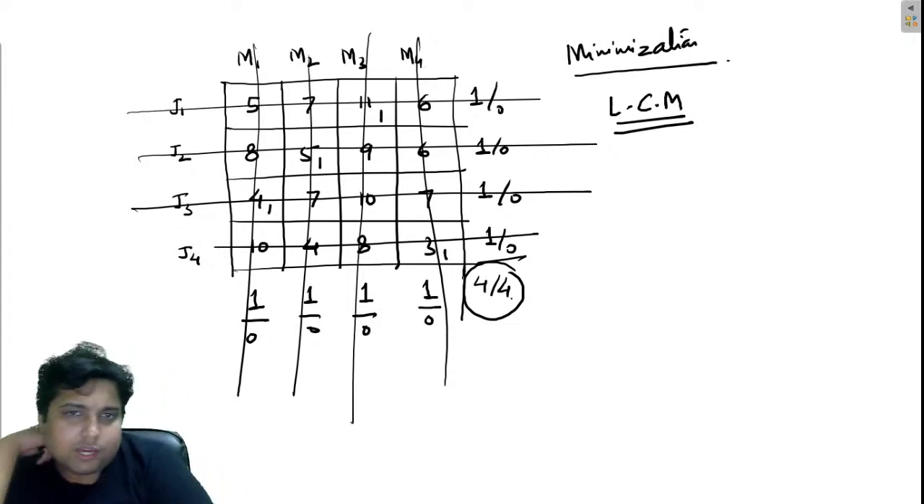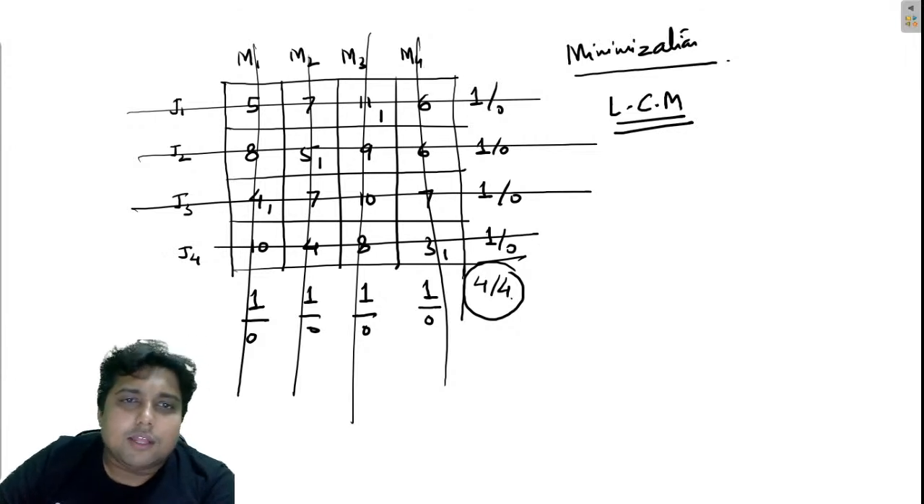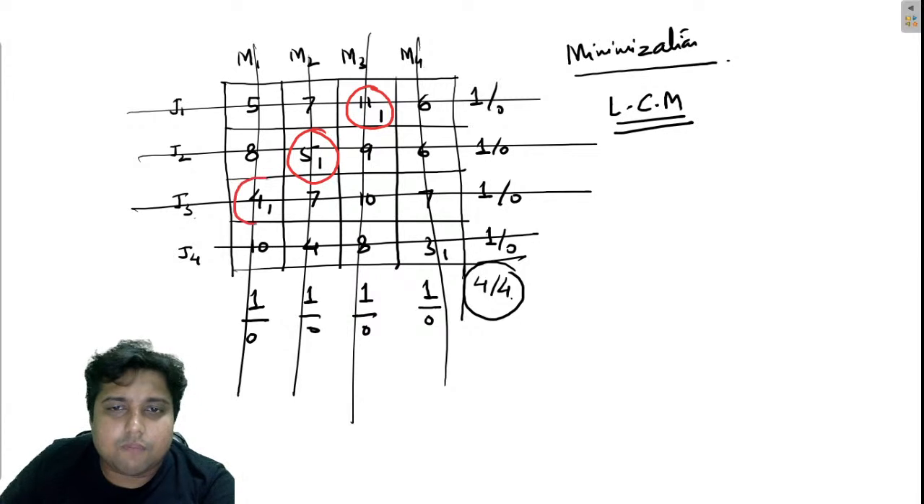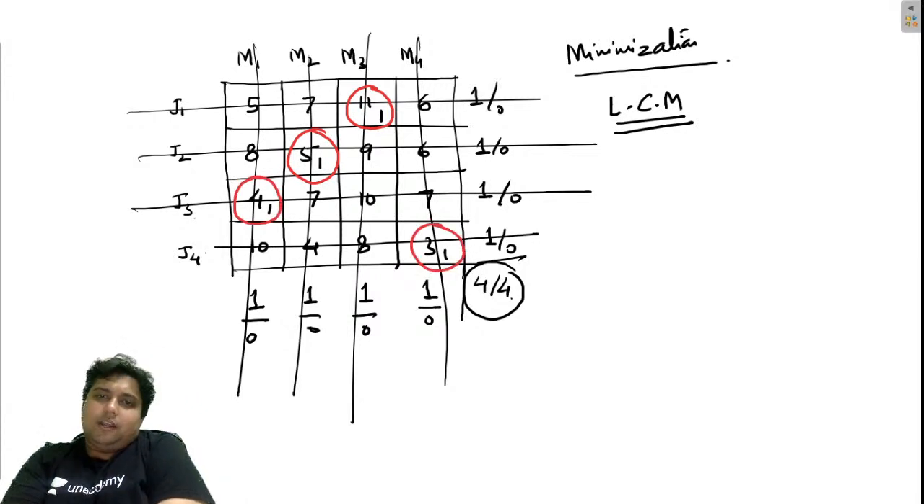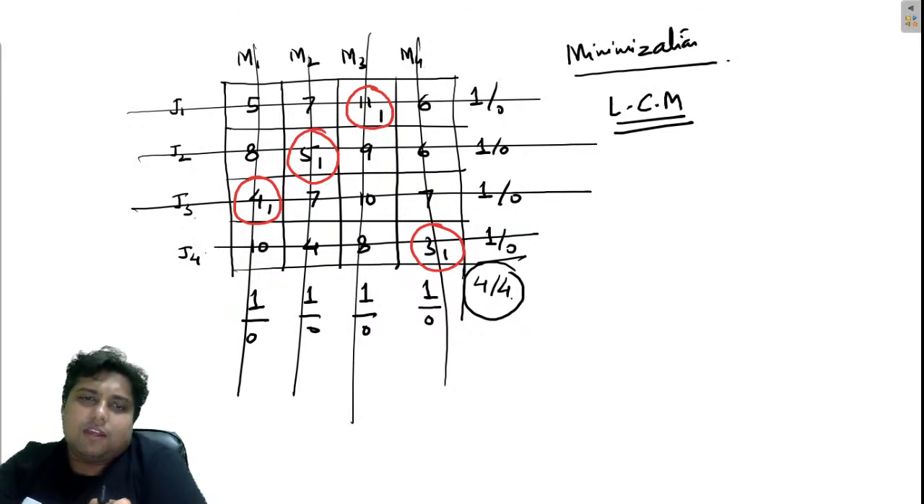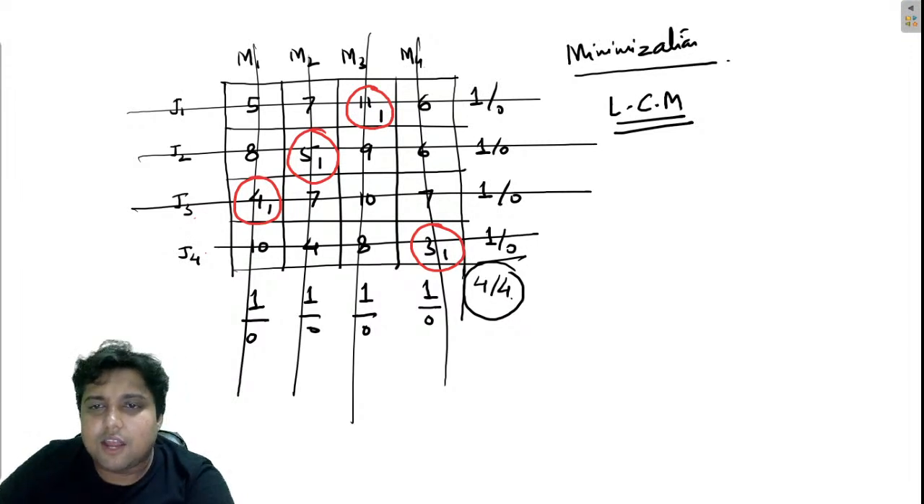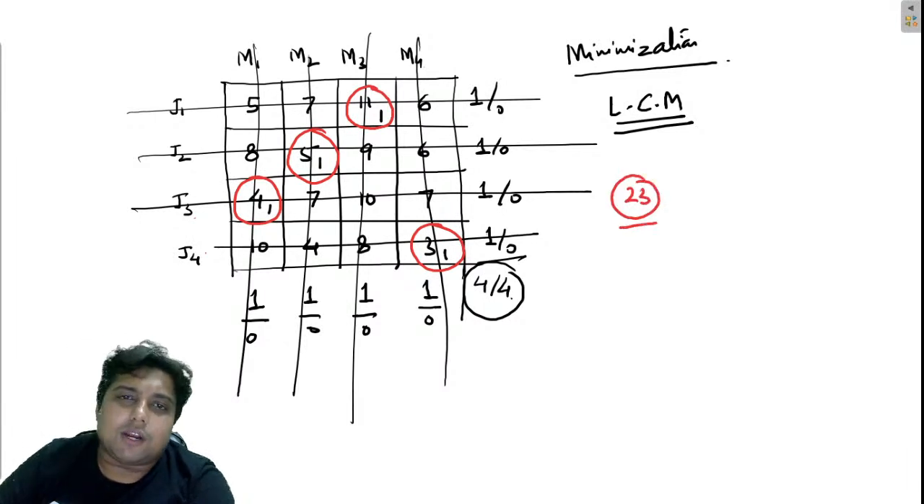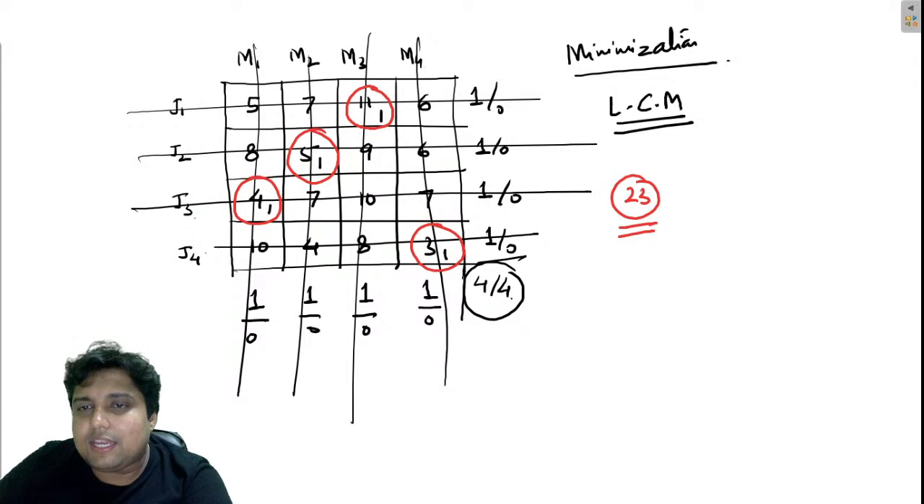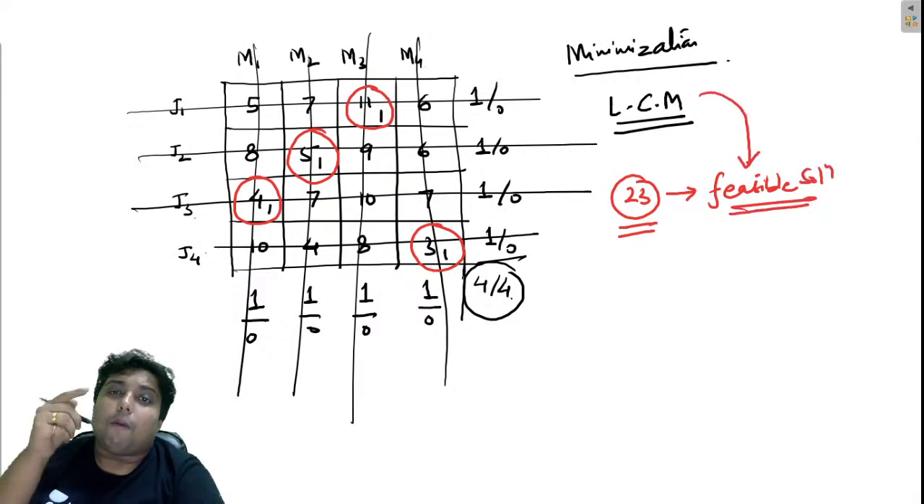Now, guys, you can see that job 1 is allocated to machine 3, job 2 is allocated to machine 2, job 3 is allocated to machine 1, and job 4 is allocated to machine 4. These are the positions where we can allocate these jobs. If I add the total times, 11 plus 5 is 16, plus 4 is 20, plus 3 is 23. Remember, 23 is a feasible solution, my friend, because the least cost method provides us with a feasible solution. We will have to perform the optimality test for this.